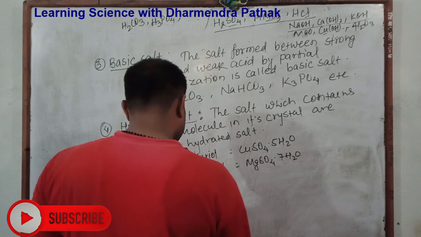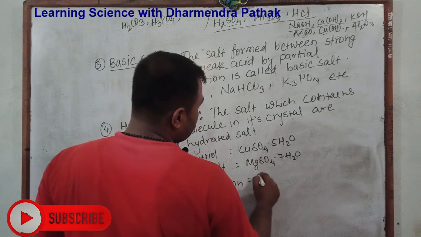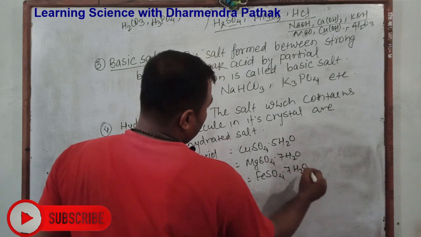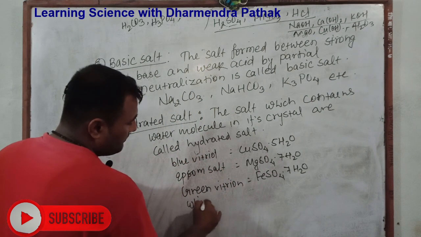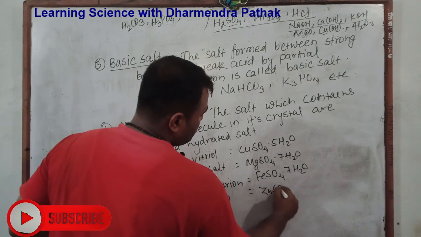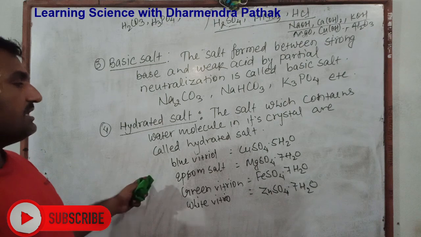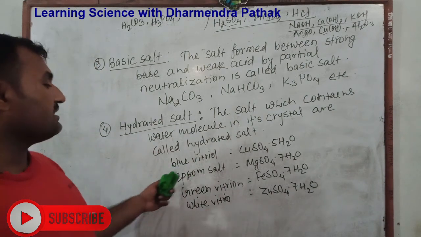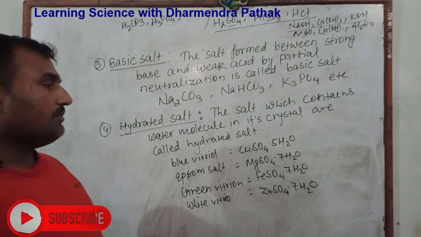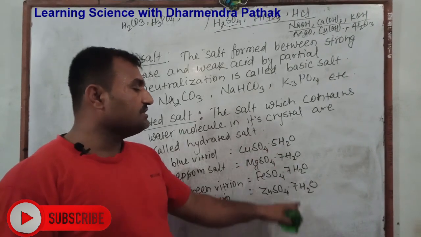Another is green vitriol. It is hydrated ferrous sulfate salt. White vitriol contains hydrated zinc sulfate salt. Such types of salt contain water molecules in them. Therefore, these are called hydrated salts, with water of crystallization formed in them. In crystal form, it holds water molecules. But when heated, it changes into amorphous, powder form by losing water molecules.